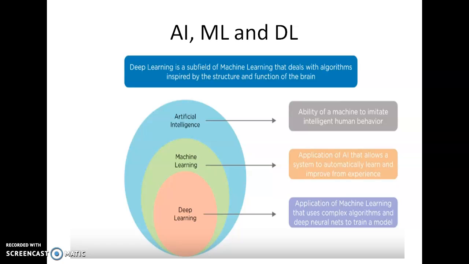Then deep learning. Deep learning is a subset of machine learning and is used to solve complex problems, and it is based on the artificial neural network. Again, this artificial neural network is based on the structure and function of the brain. So you might be clear now about what artificial intelligence, machine learning and deep learning are.